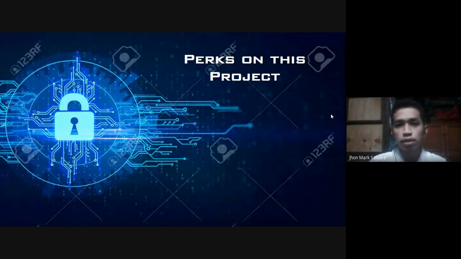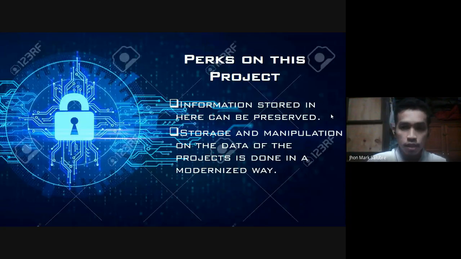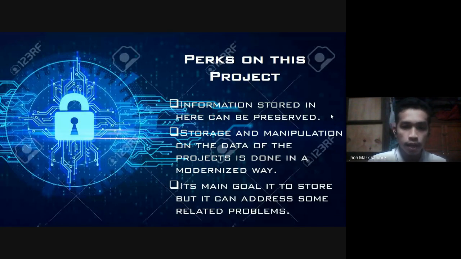Next is the perks on this project. So what are the perks on this project? The information stored here can be preserved. Storage and manipulation of the data of the project is done in a modernized way. And its main goal is to store, but it can address some related problems. Information stored here can be preserved because information here cannot be altered unless wished upon by the user.